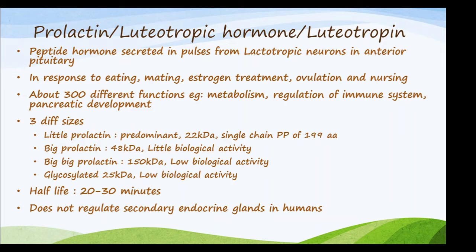There are three different sizes of prolactin. There is little prolactin, which is predominantly found, that is 22 kilodalton, a single chain polypeptide of 199 amino acids. Big prolactin is 49 kilodalton and has little biological activity. Big prolactin is larger in size, but it has a lower biological activity. And then there is glycosylated prolactin, which also has a low biological activity. The half life is around 20 to 30 minutes.